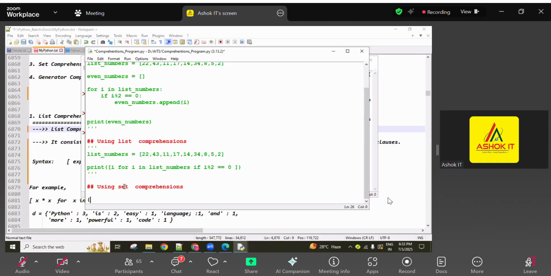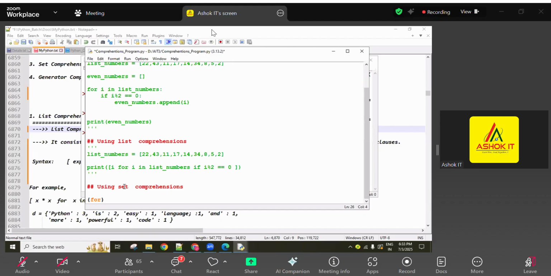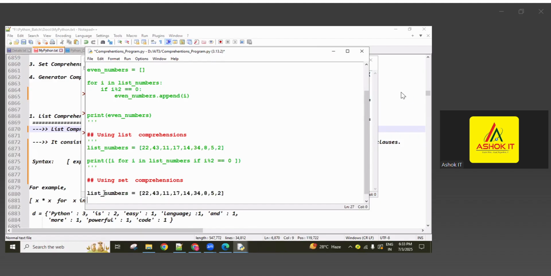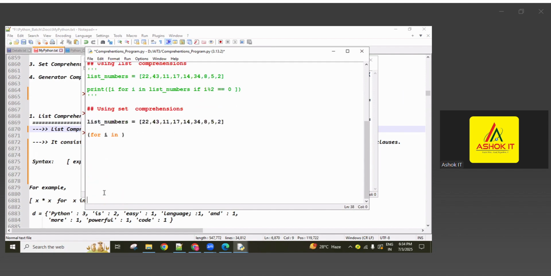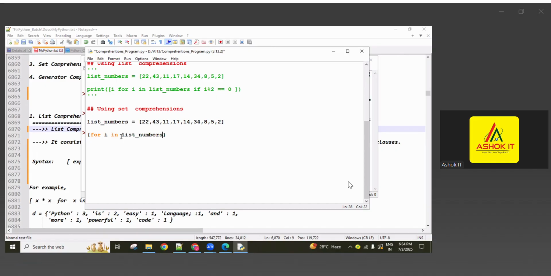So now check it here. Set comprehension means we use curly braces immediately. First of all, I write the for loop: for i in, and see, this is a list. Simply consider it like one sequence, guys.